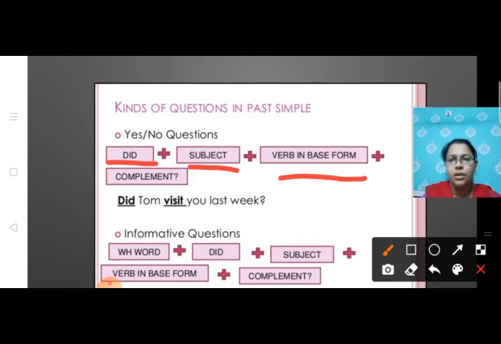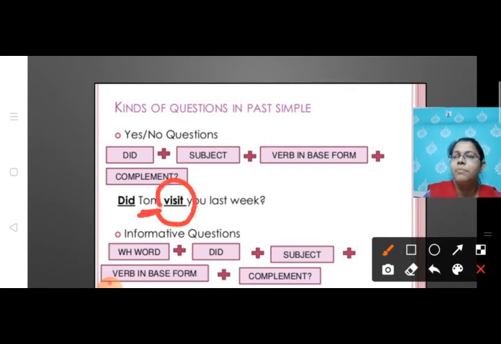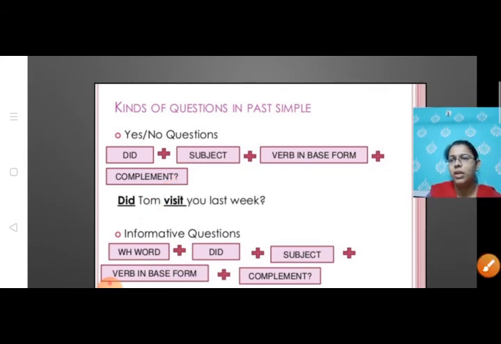As we learnt earlier when we learnt about negative sentence कि जब हम did या did not का use करते हैं sentence में तो उसके साथ जो verb आएगा वो present form में आएगा. तो उसी तरह हम question में भी करेंगे. Did Tom visit you last week? Here we have used the word did, which represents past tense. It is going to show you past tense. And Tom is the subject and the verb in the base form is visit. Did Tom visit you last week?